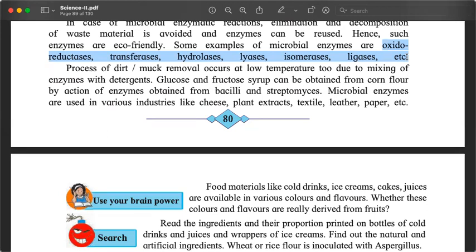So they are named, again the names come from Latin origin, depending on what work they do. Some of it we understand, we have studied already, some of it we have not studied at all. We will study more about them if you take up science in college. These are classes of enzymes, these are not specific organisms. Be very careful.